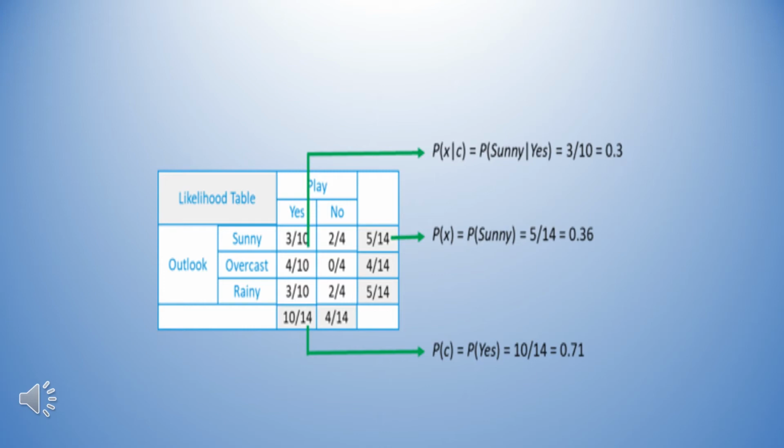Similarly, the likelihood of no given sunny is P(sunny|no) into P(no) divided by P(sunny), which is 0.4 into 0.36 divided by 0.36, which is equal to 0.40. Now in the same way we need to create the likelihood table for the other attributes as well.